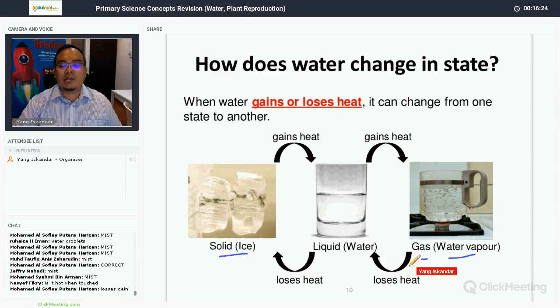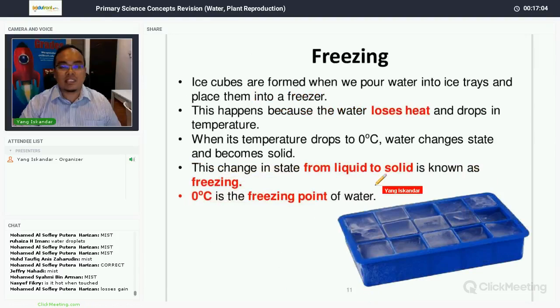The other way around, if you work backwards, when gas loses heat, it can change state to a liquid state. Likewise, when a liquid loses heat, it changes state to a solid state. So you can see here, water can change state depending on whether it gains or loses heat. We are going to deal with the processes later on. The processes are called melting, evaporation, boiling, condensation, and freezing, and we will discuss in depth about each of these processes.